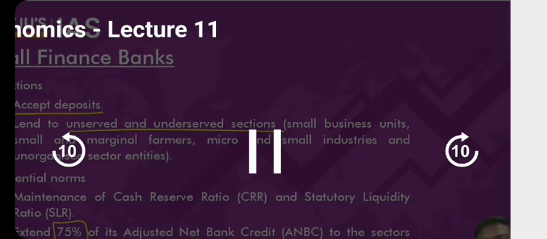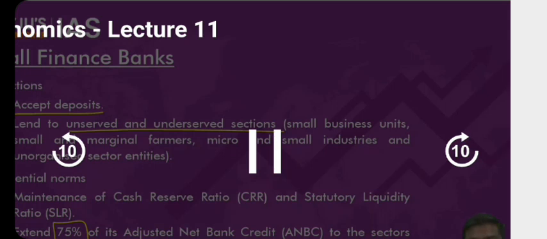I hope you remember what are covered under PSL. Micro, small and medium enterprises, education loans, export credit, weaker sections of the society, mainly the agriculture sector, etc. So we are ensuring more and more flow of credit to certain parts of the economy where they generally find it very difficult to get access to credit. Okay, at least 50% of the loans that are given should be of value 25 lakh rupees.